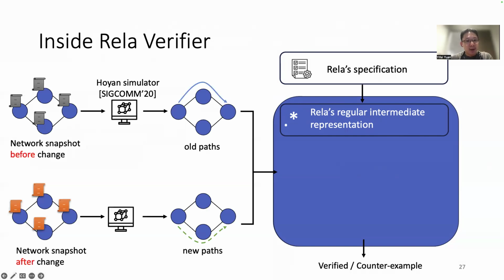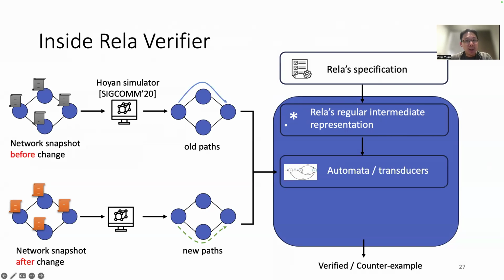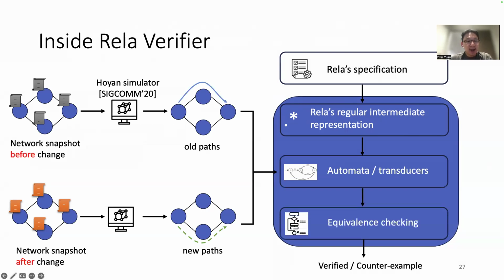With this IR, Rela combines it with the old and the new path and compiles them into a set of finite state automata and transducers. Lastly, Rela checks if a spec is satisfied by checking the equivalence of the compiled finite state automata. You can read the details of the Rela verifier in the paper. In the paper, you can also find extensions to Rela's specification language, such as how to combine it with packet header constraints.